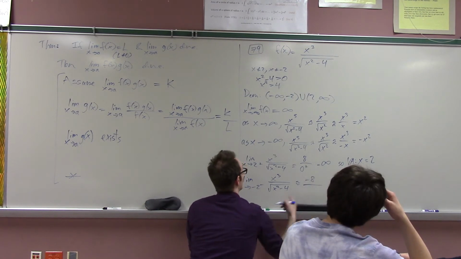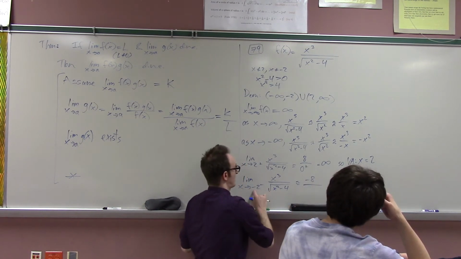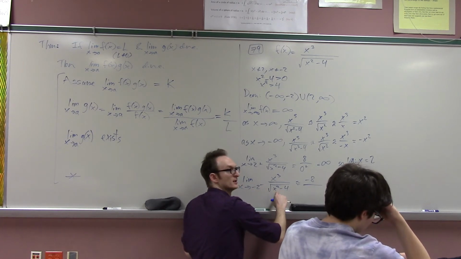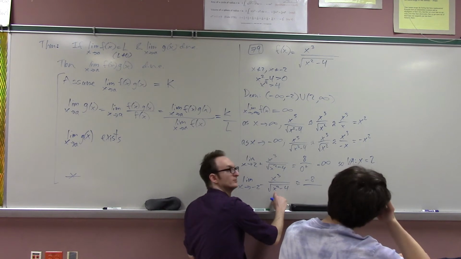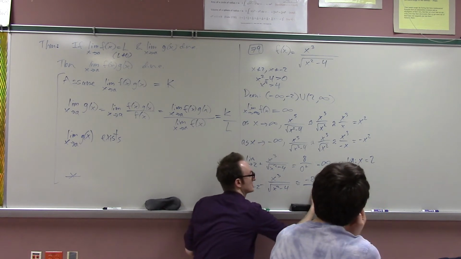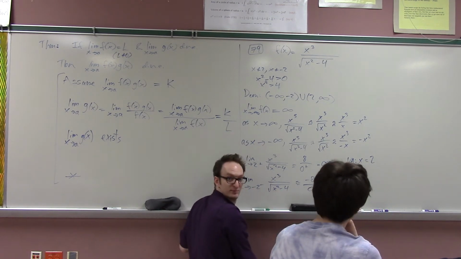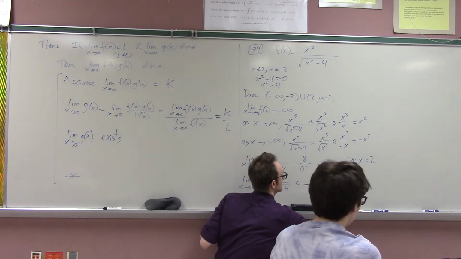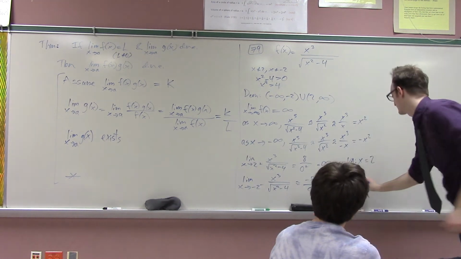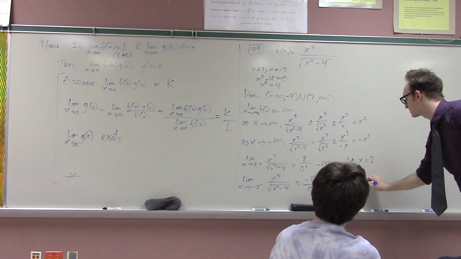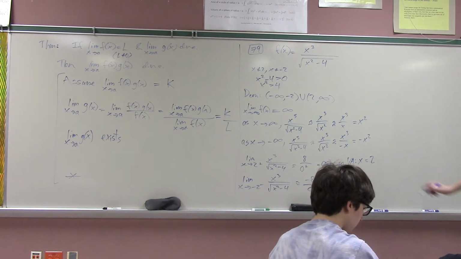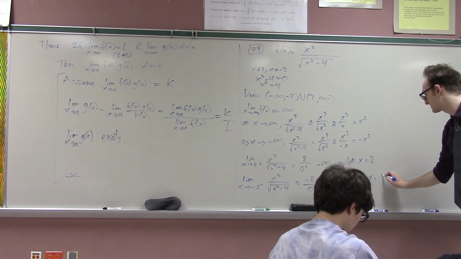Pretty much negative 8. And then down here, if I take a number a little bit less than negative 2, like negative 2.1 squared, that's a little bit more than 4. So then this is like a 0 positive. Is everyone cool with this? Ron, you cool? Yeah. So this is negative infinity, and so by the definition of vertical asymptote, since I showed that the limit as x approaches negative 2 minus is negative infinity, there is a vertical asymptote at x equals negative 2.